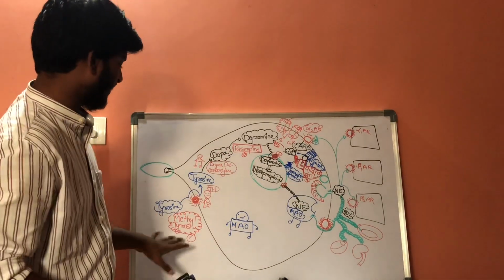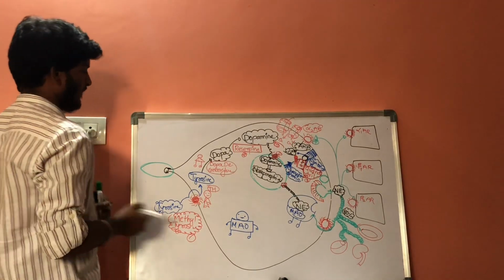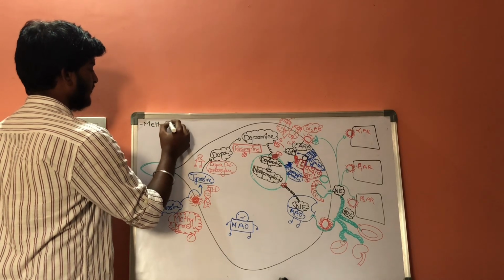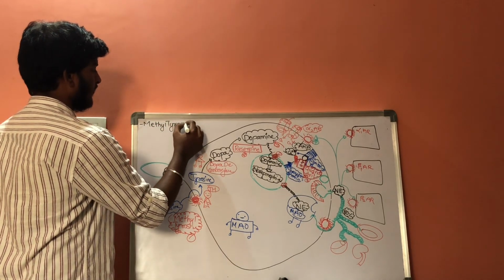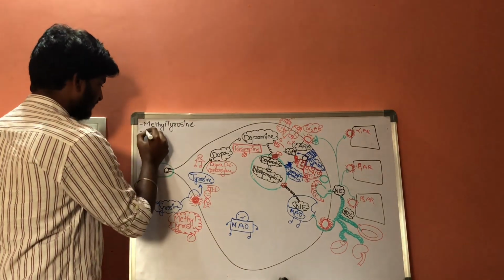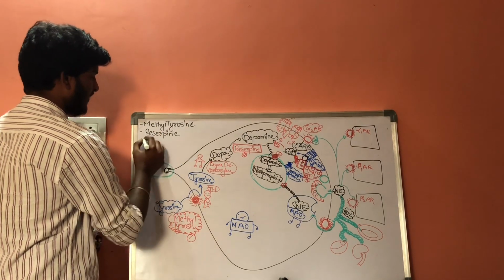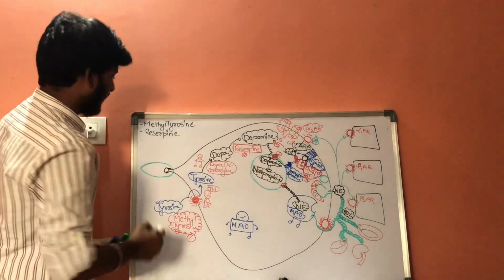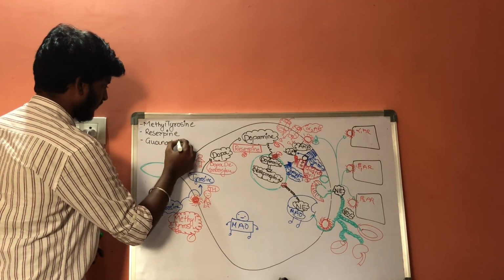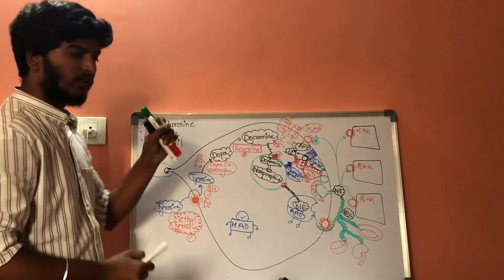So these three drugs, first one is methyltyrosine, second one is reserpine, while the third one is guanethidine. These are the three drugs which are sympatholytic drugs.